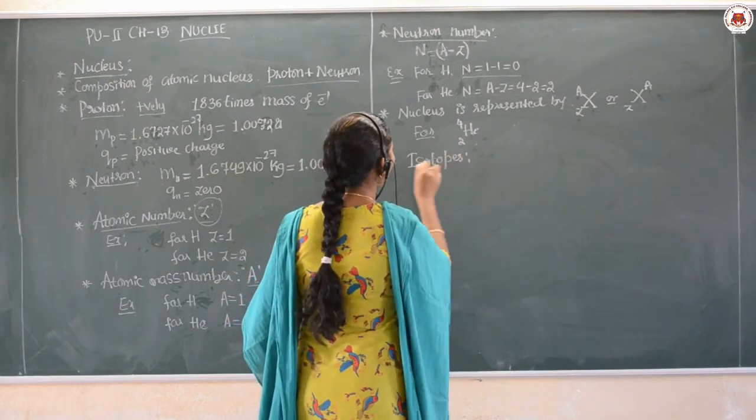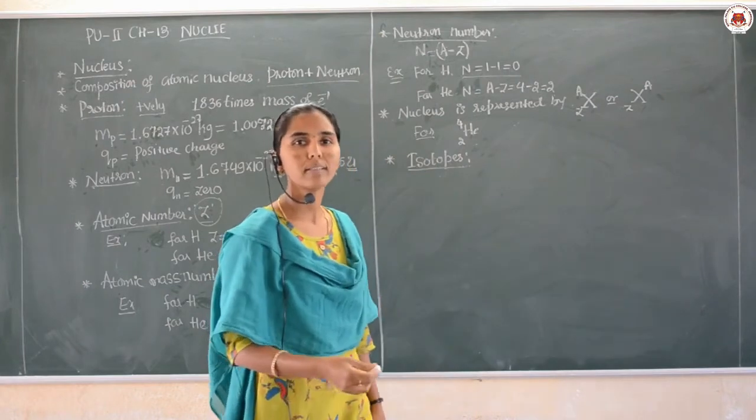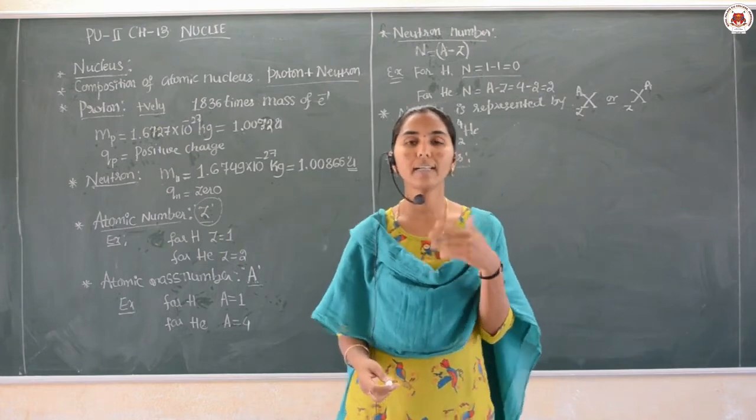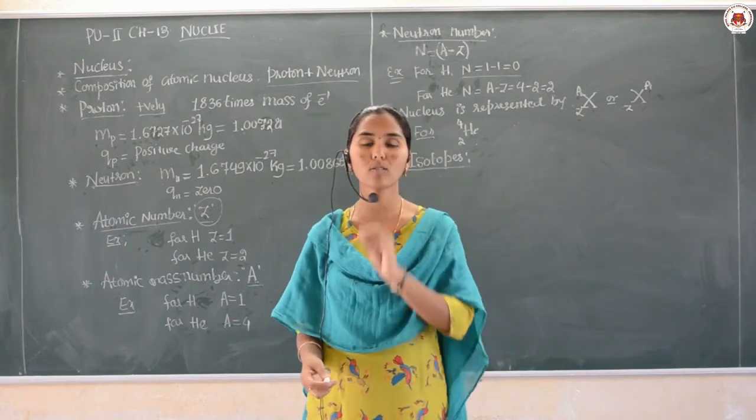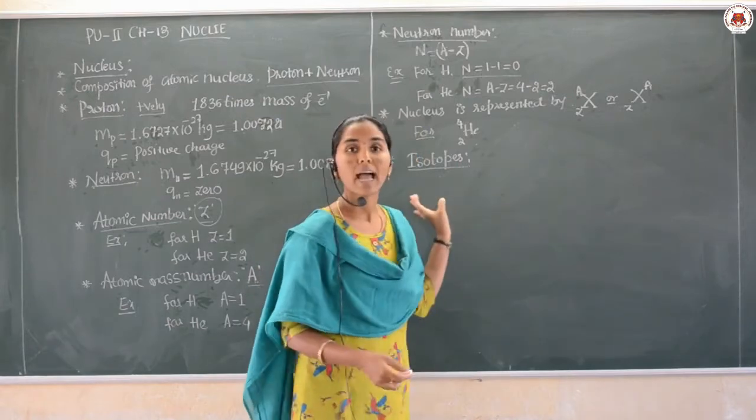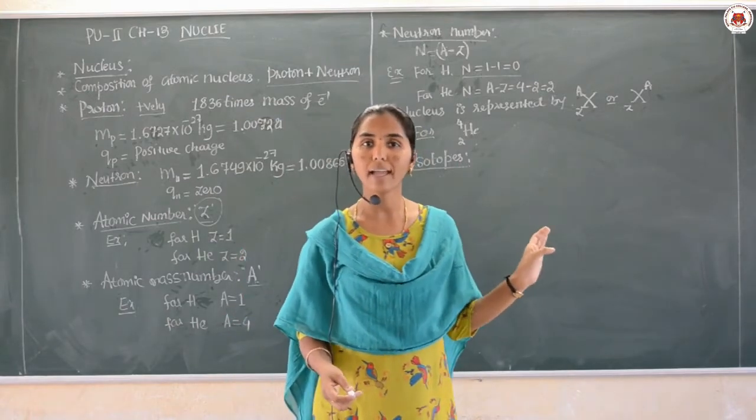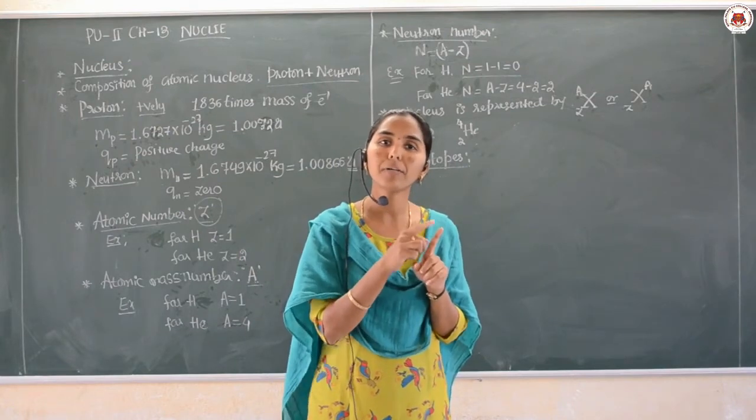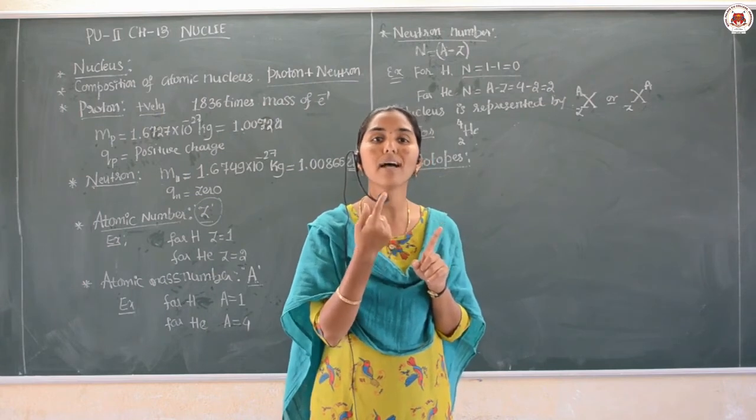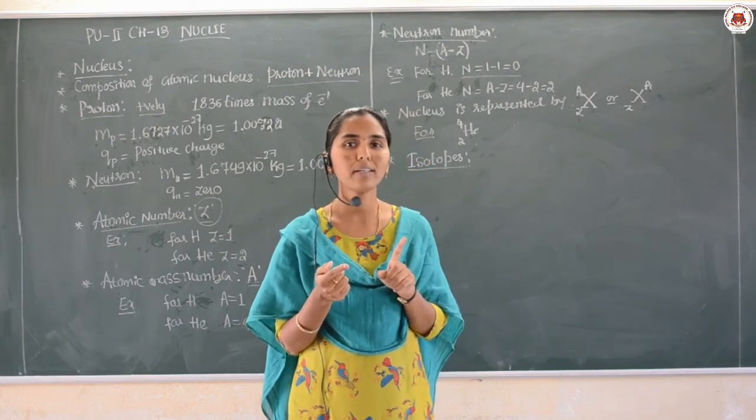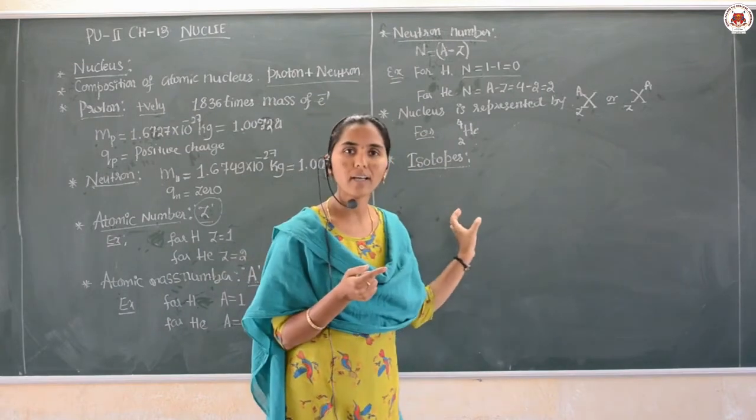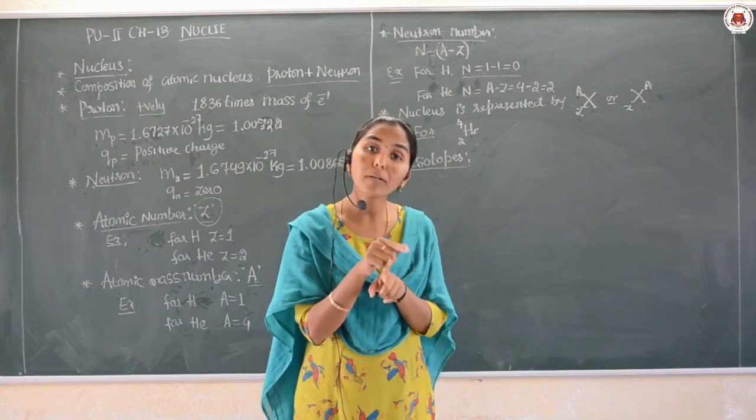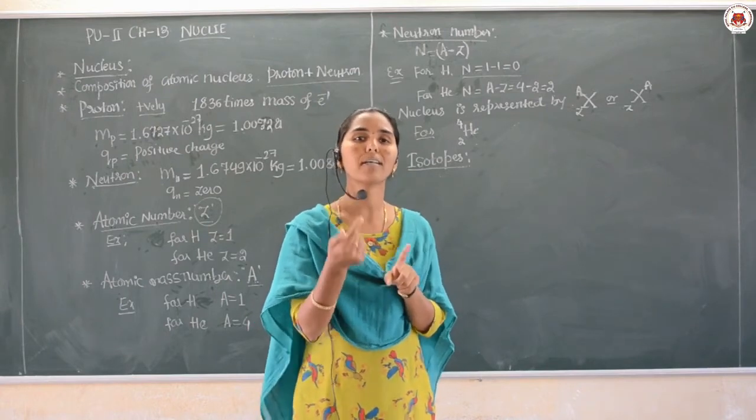Isotopes. What are isotopes? Yes, hydrogen has 3 isotopes, oxygen has 3 isotopes, and carbon has 5 isotopes. What are isotopes? Isotopes are the nuclei which have the same atomic number but different atomic mass number. Are you getting my point? So isotopes are the nuclei which have the same atomic number but different mass number.